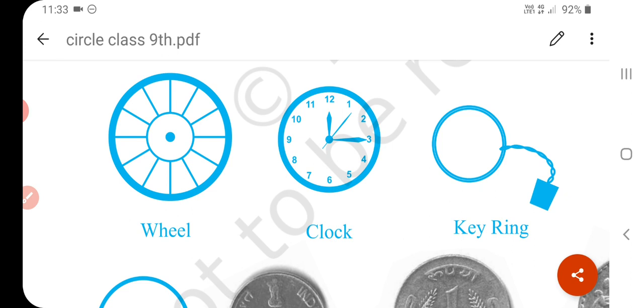Okay, so first of all, what is a circle? A circle is a collection of all those points, say P, in a plane, each of which is at a constant distance from a fixed point in that plane. In other words, a circle is the path of a point which moves in a plane so that it remains at a constant distance from a fixed point in the plane.